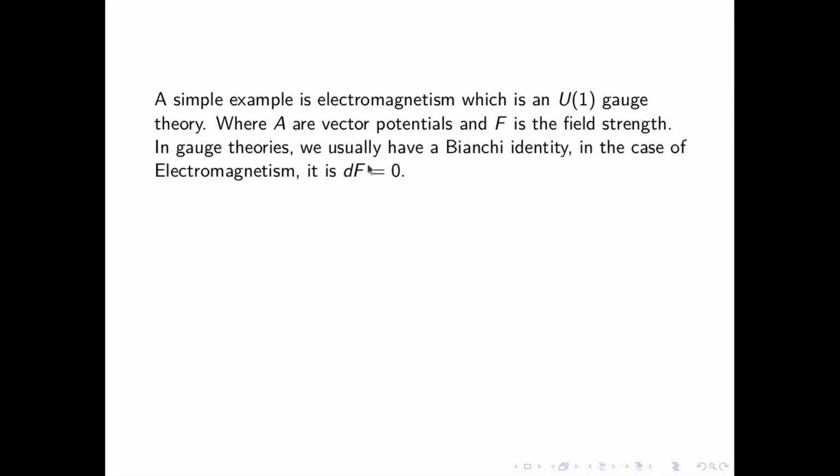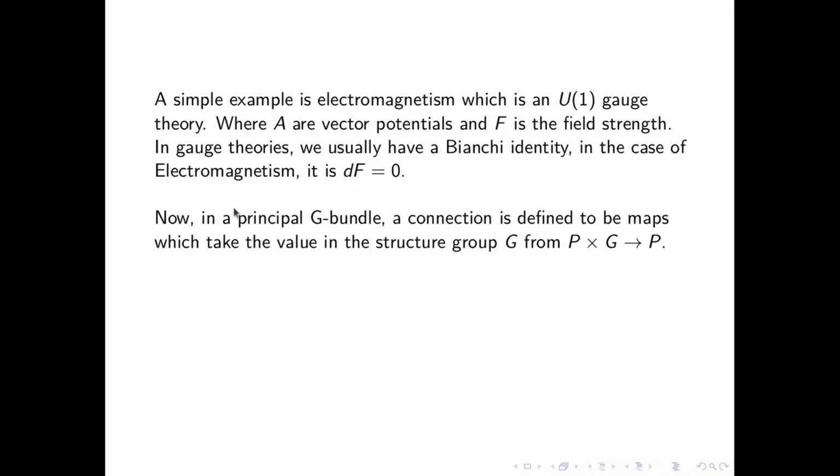So in gauge theories, we usually have a Bianchi identity. In the case of electromagnetism, it is dF equals 0. Now, that is to say that this F is closed. I'm using terms from something called differential topology and de Rham cohomology, but it is not relevant. But this F is a two-form which is closed under this differential operator. Now, in a principal G bundle, a connection is defined to be maps which take the value in this structure group G, which is just this.